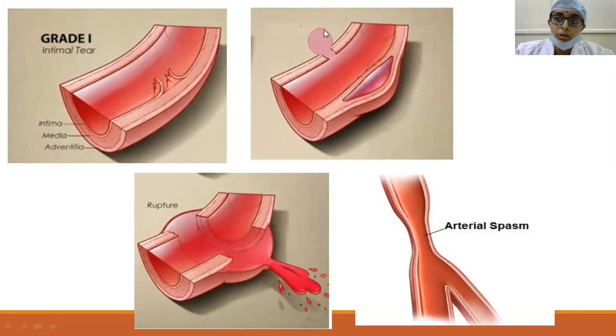This is one pictorial depiction, and here you can see the aneurysm formation. And here you can see complete transection of the blood vessel, and bleeding is emerging out. And in the fourth type, you have the arterial spasm, local arterial spasm. So these are pictorial depictions of what we have seen in the earlier slides.